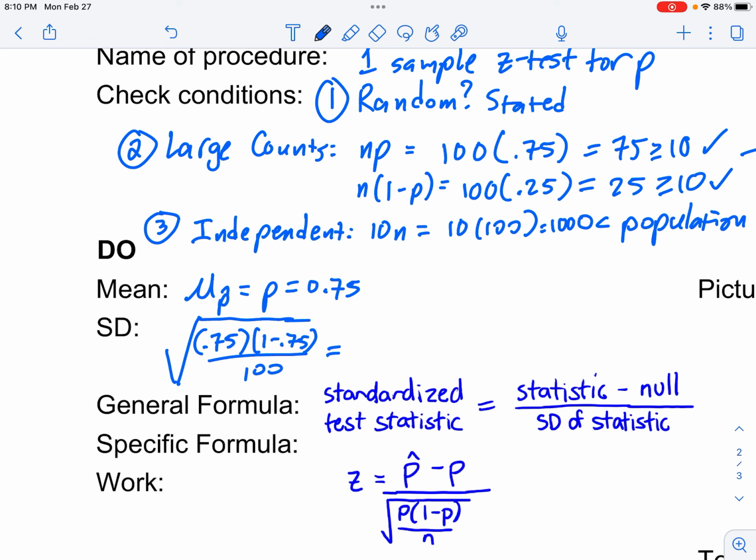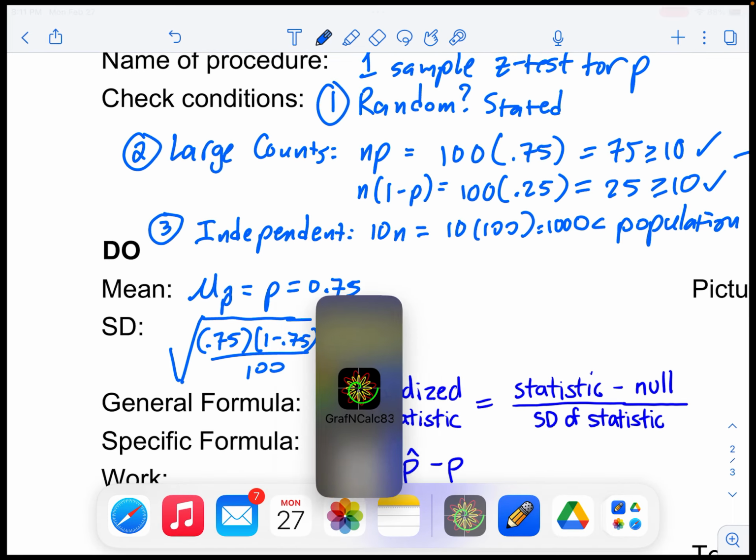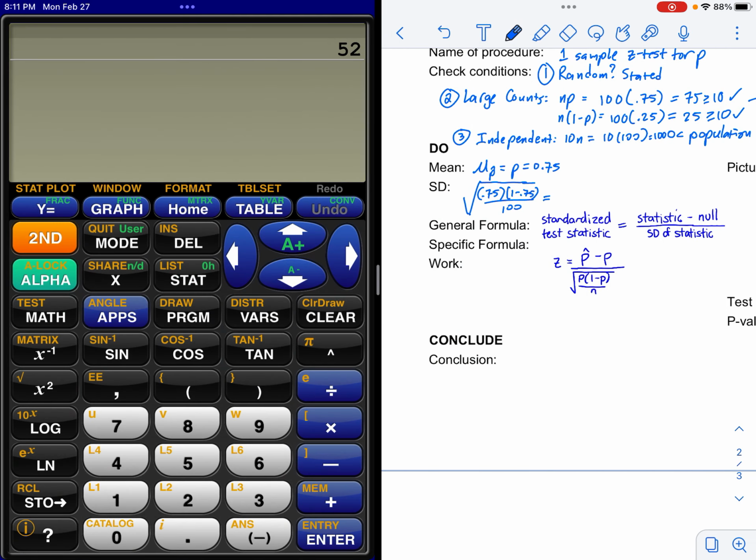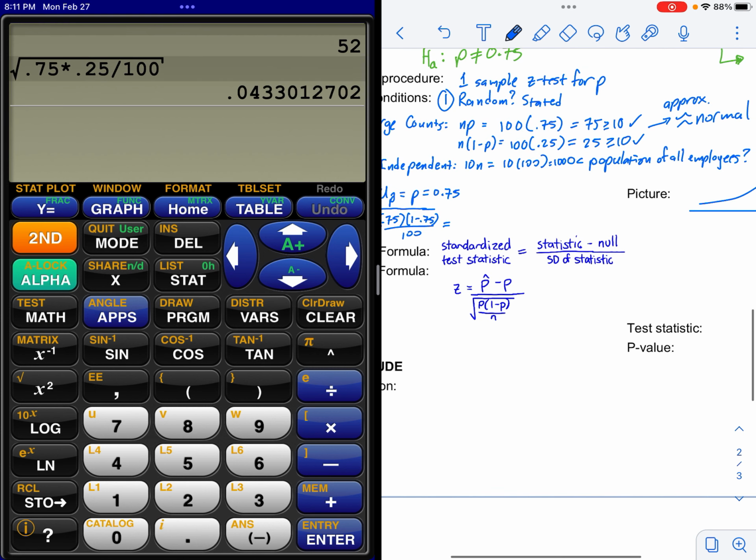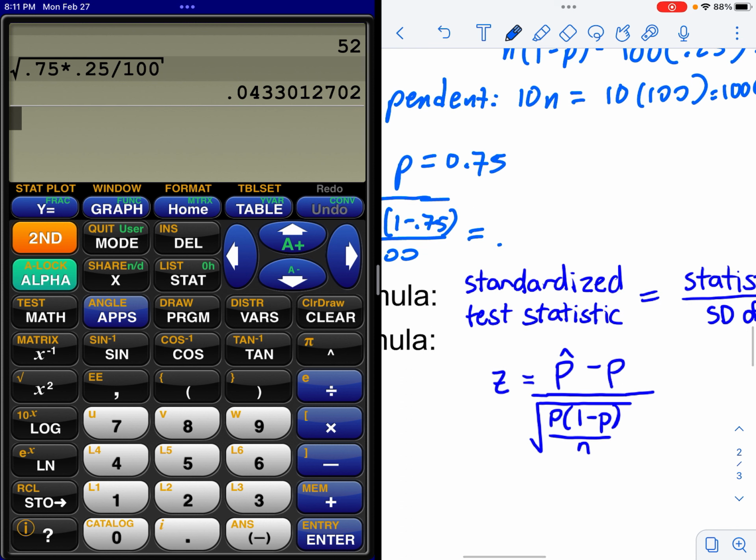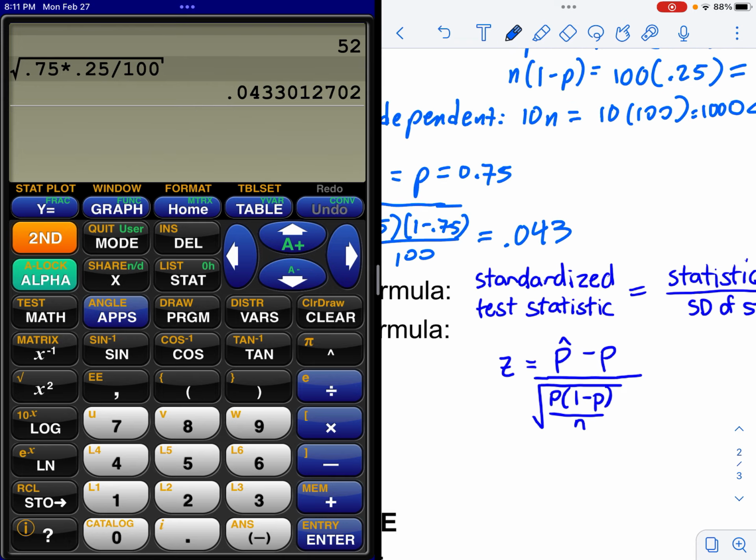Just take your time when you do that. And that is, I don't think I calculated that. Well, let's take my calculator out. Square root of 0.75 times 0.25 divided by 100. So we have about a standard deviation of 4.3%. Okay.